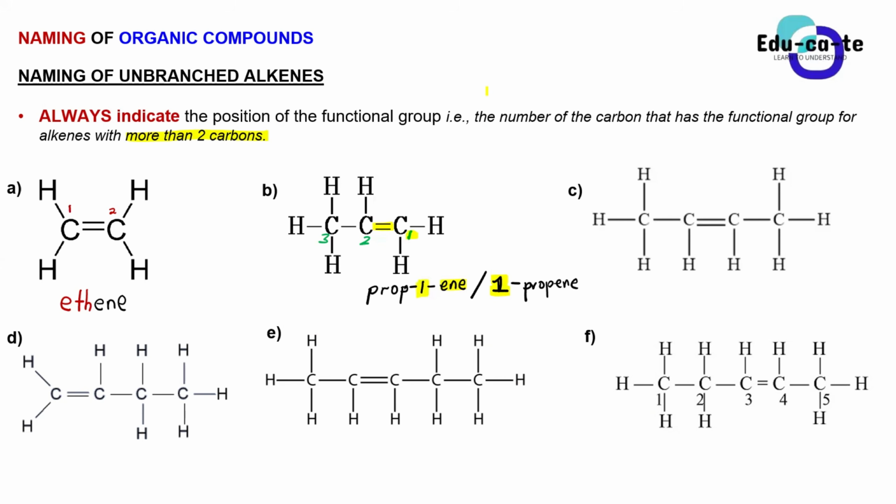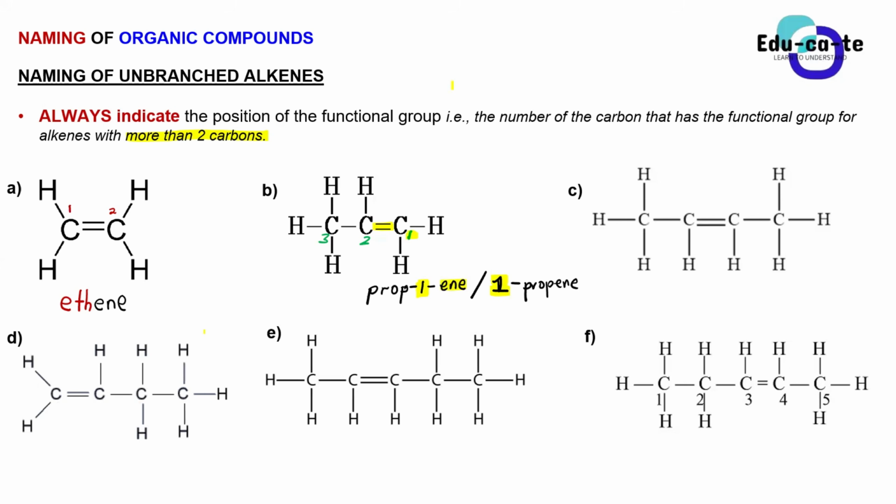Try to use the terms that we've been using. Are you trying to say branched or unbranched? A branched one, sir. Okay, when it is branched, you can still use the same naming standard. Don't worry, I'll show you how when we get to the branched. Okay, sir.